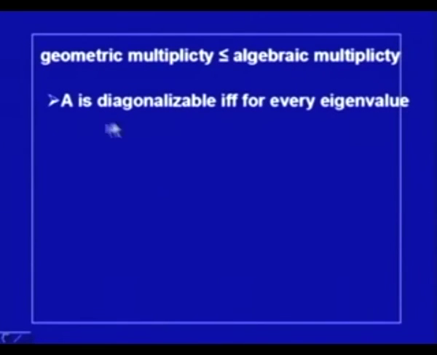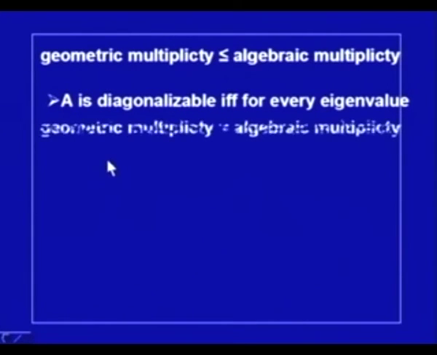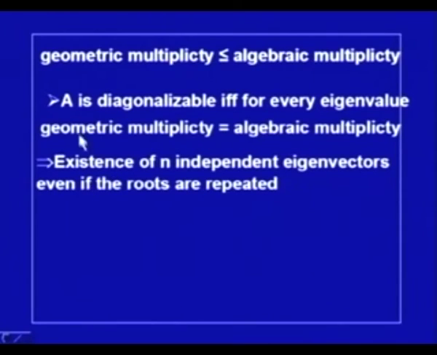And A is diagonalizable if and only if for every eigenvalue geometric multiplicity is equal to the algebraic multiplicity. If this is true for each and every eigenvalue, only then A is diagonalizable. So, this is the condition on A which suggests whether a matrix is diagonalizable or not. Because this condition ensures the existence of n independent eigenvectors even if the roots are repeated. So, we do not have to worry about whether we can get the independent vectors or not.